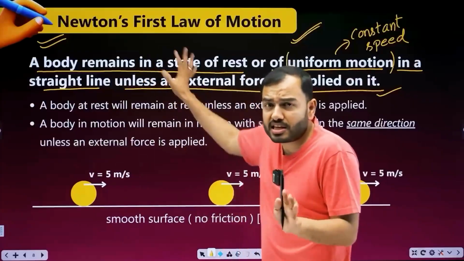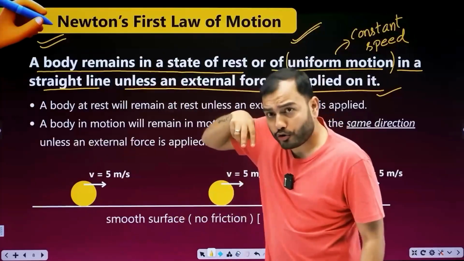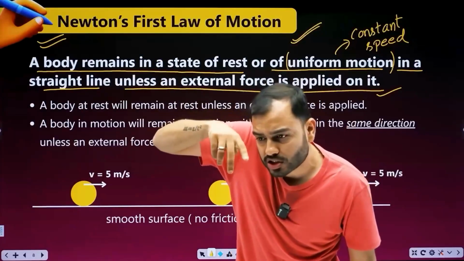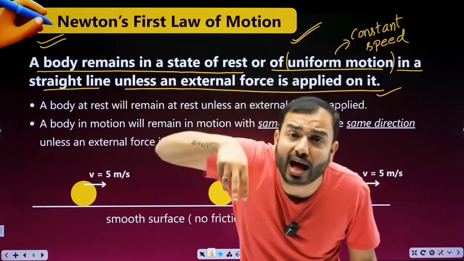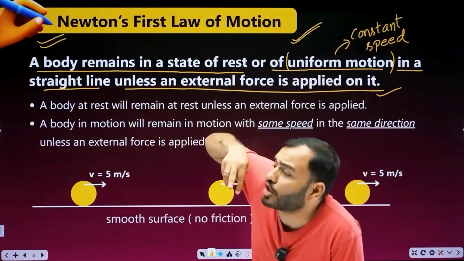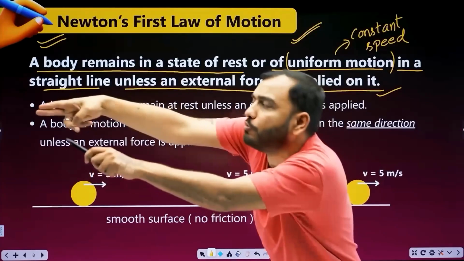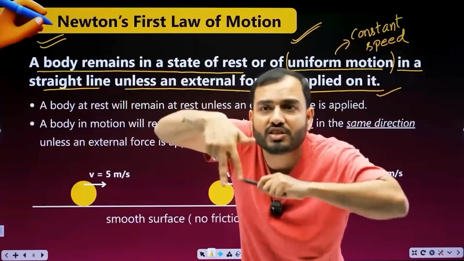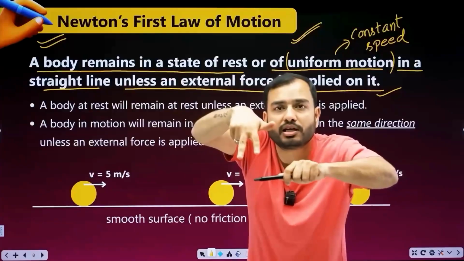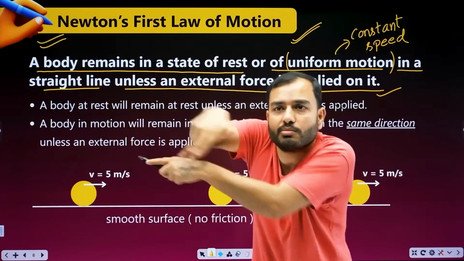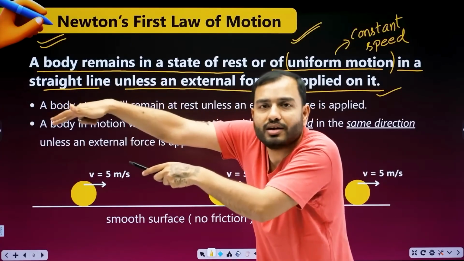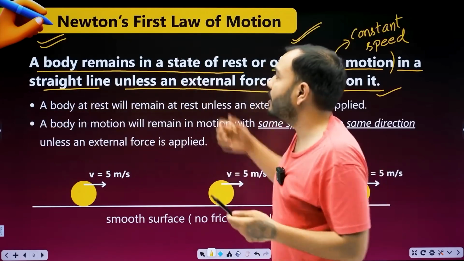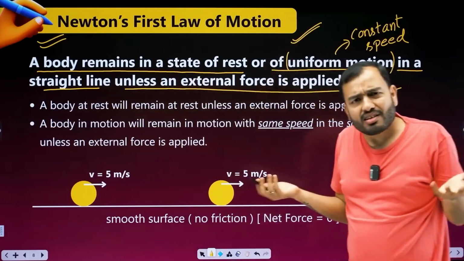An object remains in its state of rest or of uniform motion. They are moving at constant speed. On the line on which they are moving, they will keep moving until an external force changes the direction or the speed. If I hit it from behind, speed will increase. If I hit it from front, speed will decrease. If I hit it from the side, direction will change. That is what the first law says. Pretty simple, right? What is it saying?